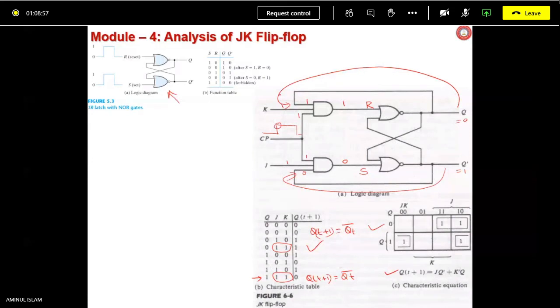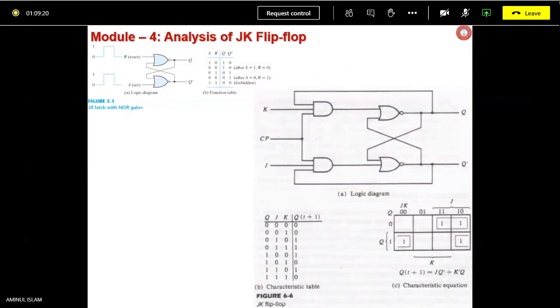Say, in this state, the last state we discussed, Q was 1 and JK were held high. Then output became 1 to 0. Let me once again delete all. These two entries we will be discussing.